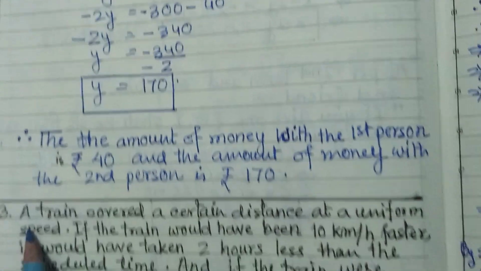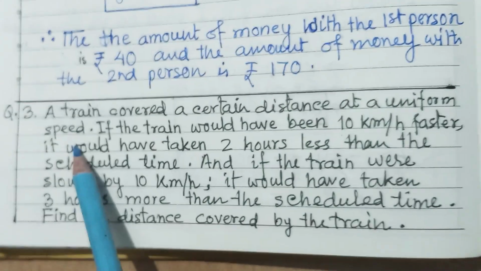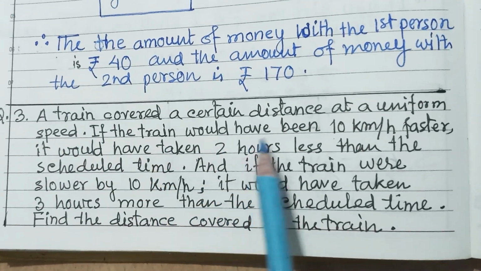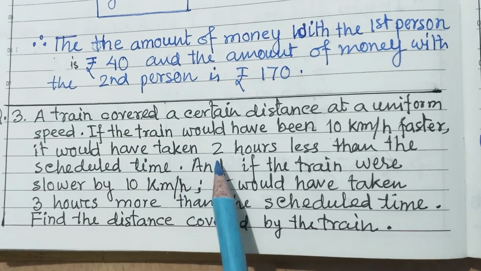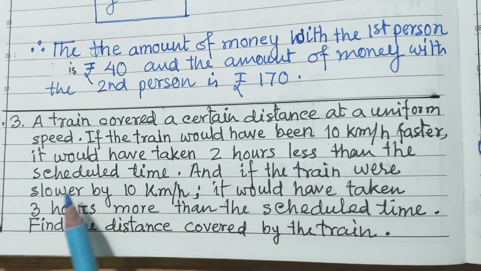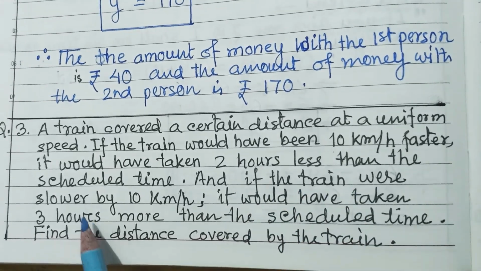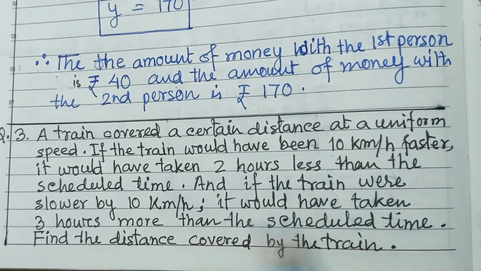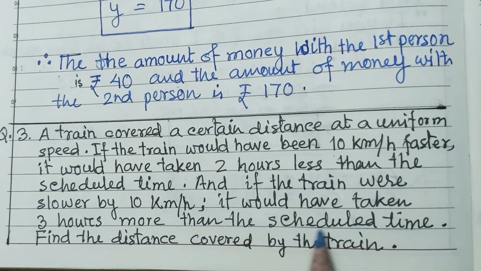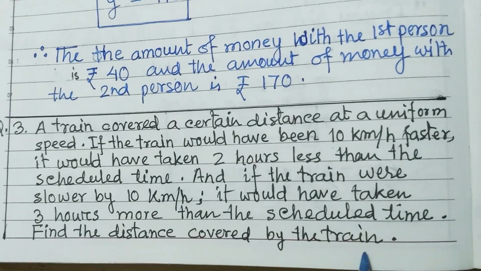Now, third question is, a train covered a certain distance at a uniform speed. If the train would have been 10 km per hour faster, it would have taken 2 hours less than the scheduled time. And if the train were slower by 10 km per hour, it would have taken 3 hours more than the scheduled time. Find the distance covered by the train.